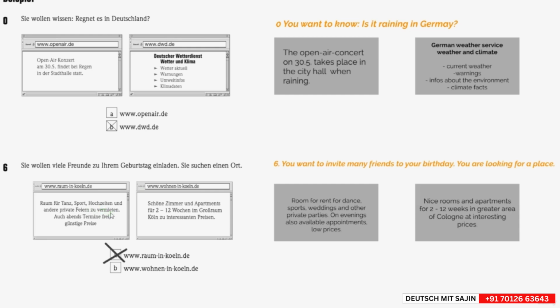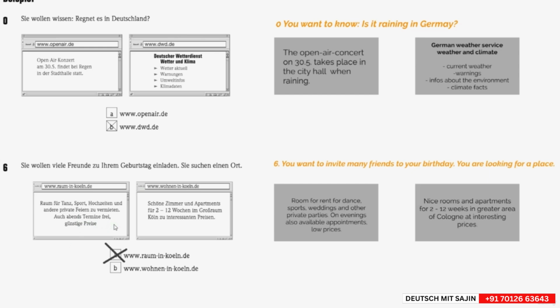"Auch Abendtermine frei, günstige Preise." So on evenings also available appointments. Low prices, günstig. So it is not like cheap. Cheap is billig, often like with low quality. Günstig is more like low prices, but the quality is still good.